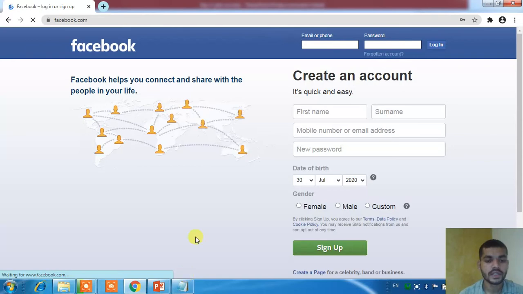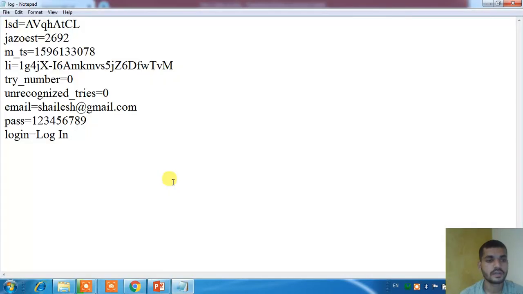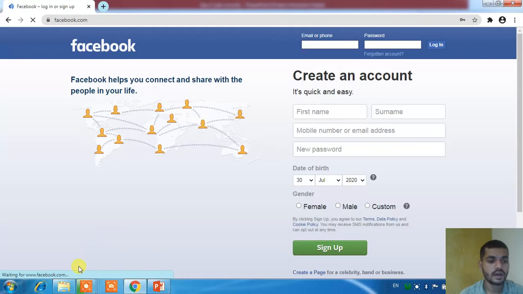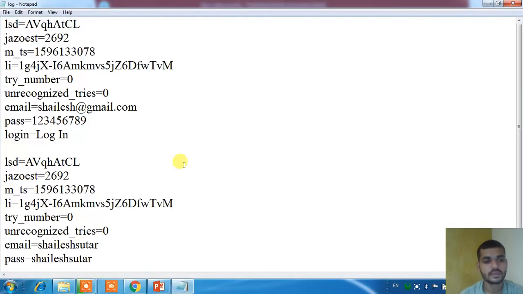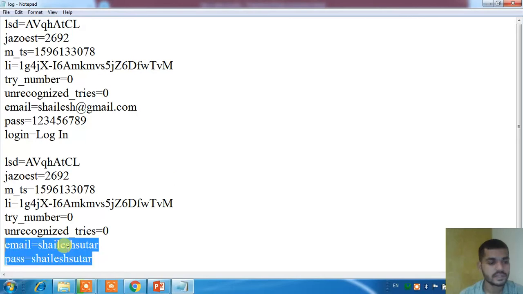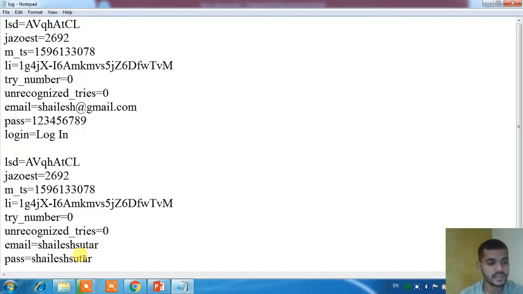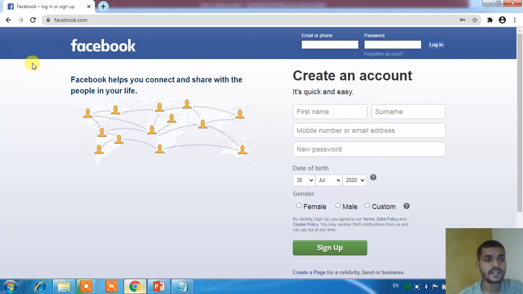Let's see again if it saves the password or not. It's saved. Here is the email ID and here is the password, which is the same. So this is how the attacker gets information of the users, who think that this is the original page.